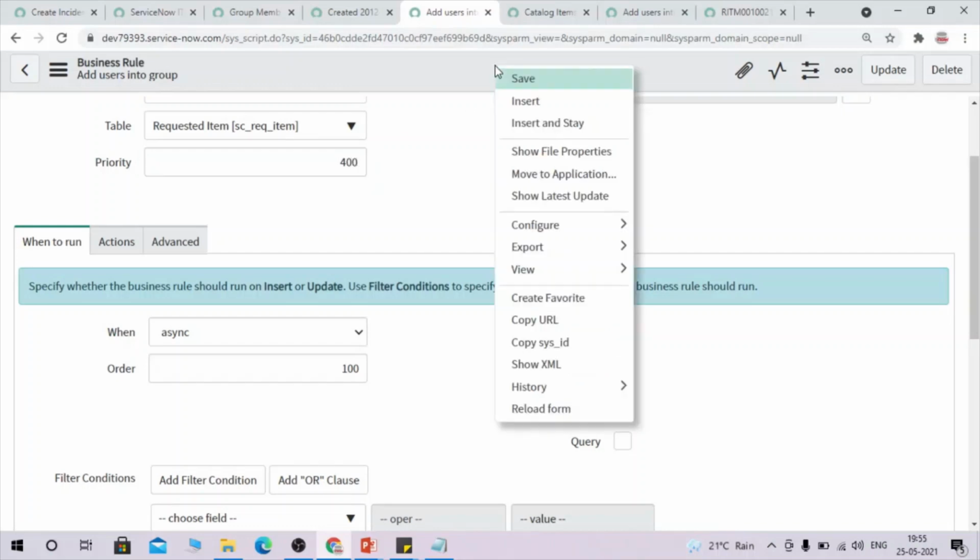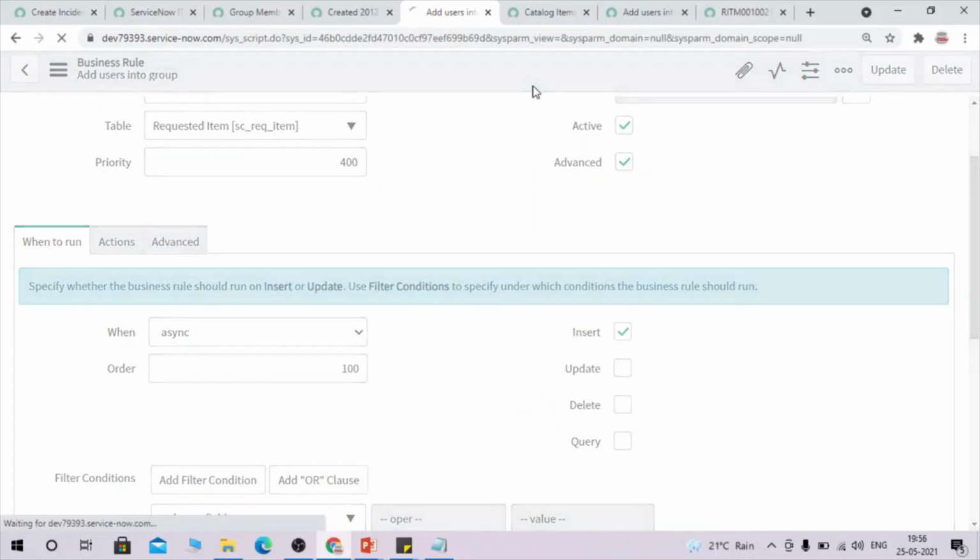Changing the order and trying once again because I don't see any error. It should be working fine.